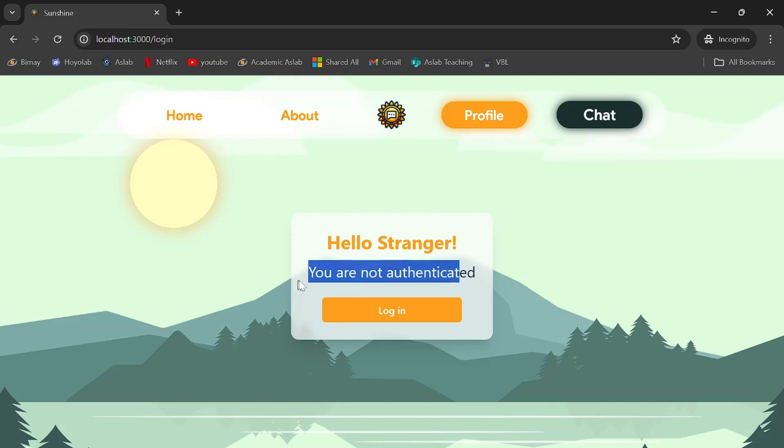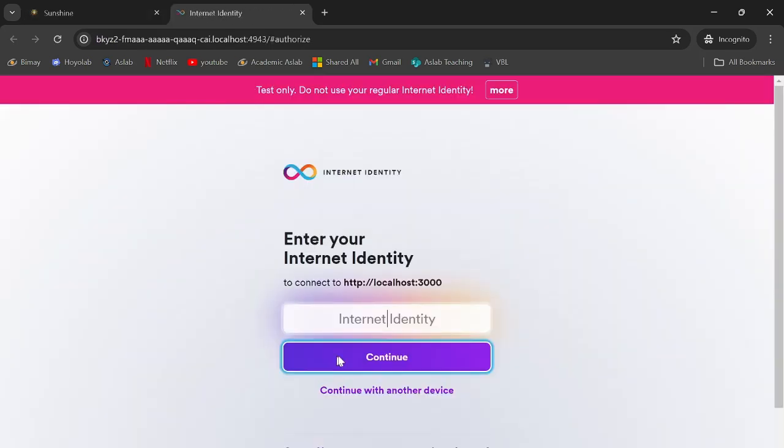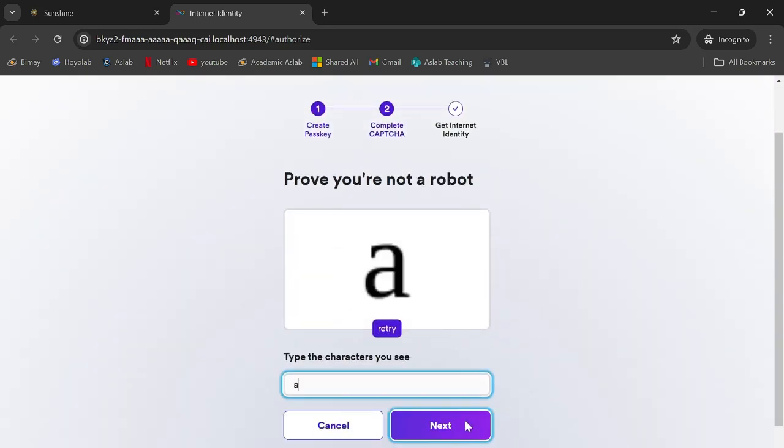Let's just try the profile page now. It should show that we are not authenticated yet since we haven't logged in. And if we try to access the chat page now, it will not load since we haven't logged in. Let's just try to log in now. Let's just create a new one. Those two internet identities are from my past logins.